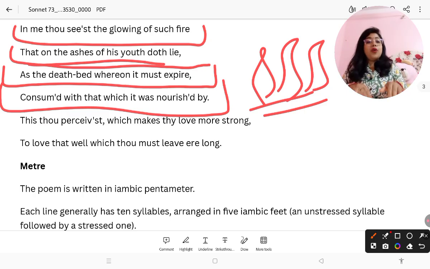So he is now on his deathbed, where nature nourished him. Okay, so there should be something, therefore the fire comes, right? The fire comes because there was something, and when it's burned out, the flames are not there, but the fire is still there, because the glowing ashes are still there, meaning the life energy is still there. He is standing in his twilight, he is standing in his autumn season.